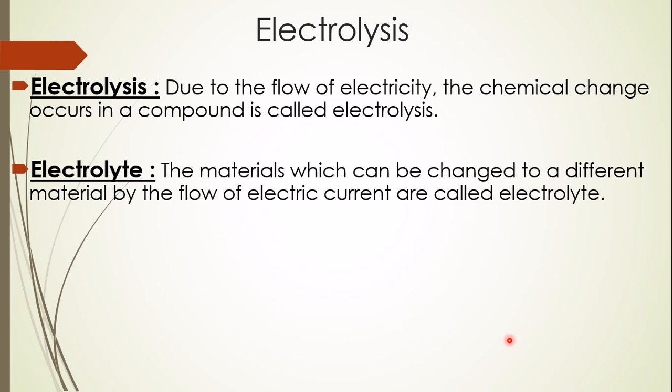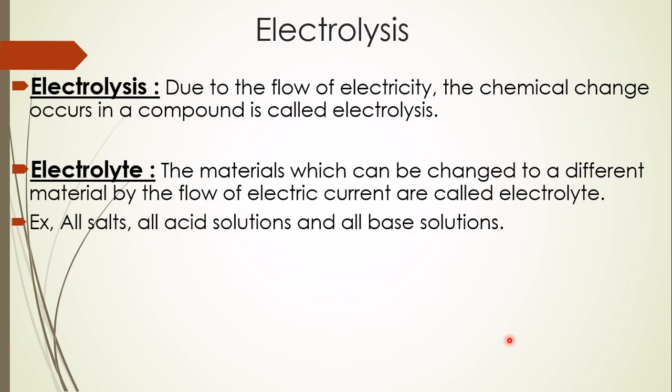When electricity is passed, the material is changed to a different material. These materials are called electrolytes. For example, all salt solutions, acid solutions and base solutions are examples of electrolytes.